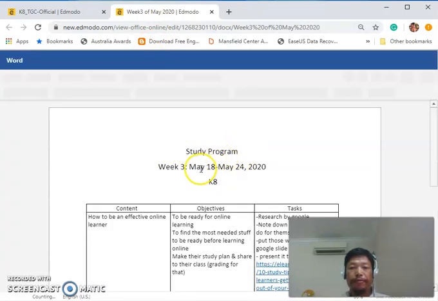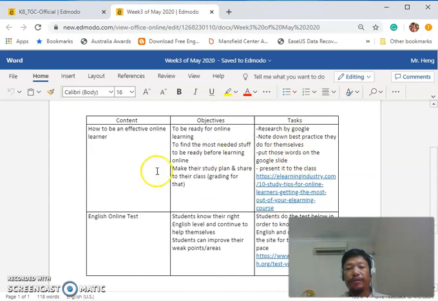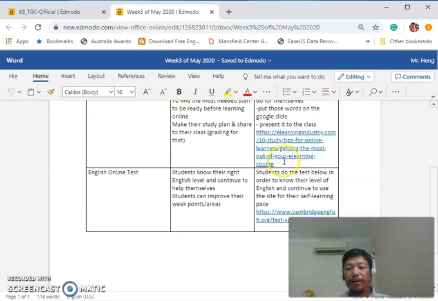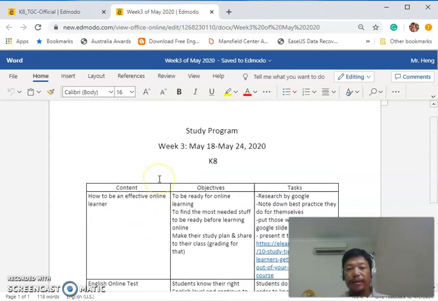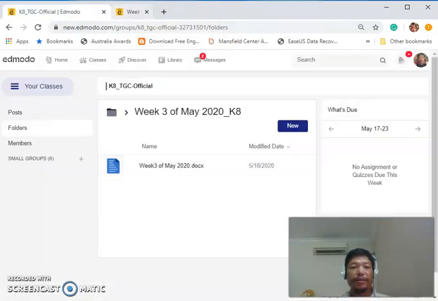So this is a study program. So week 3, May 18 to May 24, the content: how to be an effective online learner, and these are the objectives, and here are the tasks that you're doing. So there are 2 topics for this week, and each of the students who miss the live sessions can go themselves to do their own tasks at their own time. So this is the introduction that you all can do for yourself. When you are not online in time with teachers, you can still do your own self-studies.